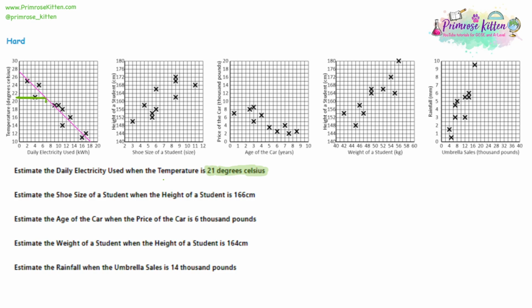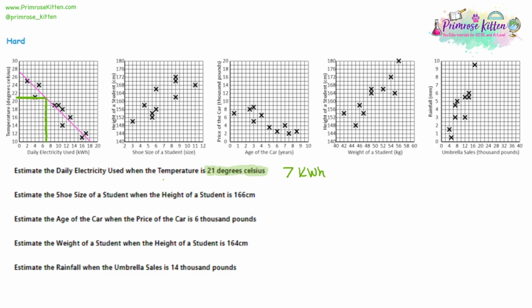Once you've hit the line of best fit, you then need to go downwards. Again, make this line parallel to the y-axis. And I'm hitting around about 7 there. And I can write that as my answer. 7, and then use the units, kilowatts per hour.